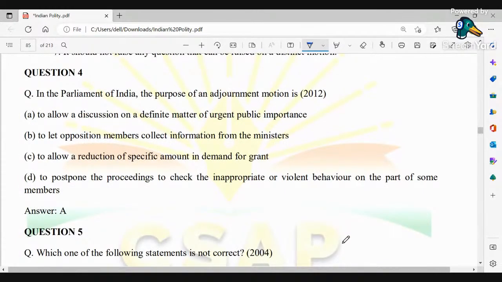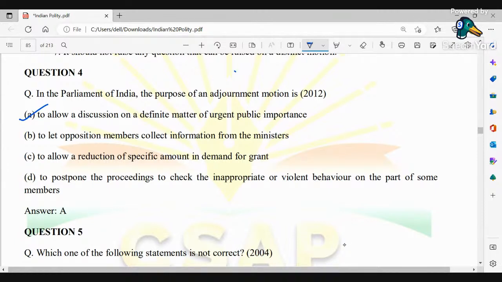Coming to the next one. Question 4. In the Parliament of India, the purpose of an adjournment motion is: to allow a discussion, to let opposition members collect information, to allow a reduction of a specific amount, or to postpone the proceedings on account of inappropriate or violent behavior on the part of some members. Here the correct option will be A, that is to allow discussion on a definite matter of urgent public importance.